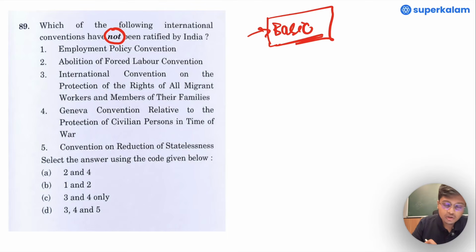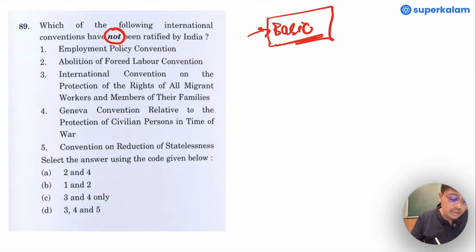I will try to eliminate some options and get to the answer that I require. Let me just go through the 5 statements given below: Employment Policy Convention, Abolition of Forced Labor Convention, International Convention on the Protection of Rights of All Migrant Workers and Members of their Families, Geneva Convention related to the protection of civilian persons in time of war, Convention on Reduction of Statelessness.